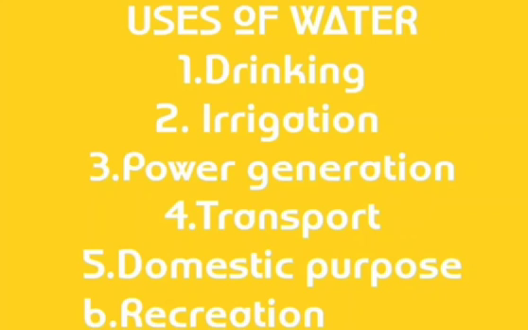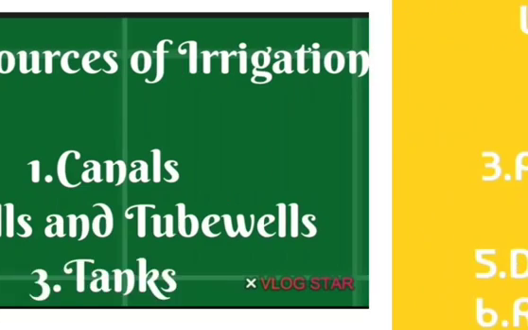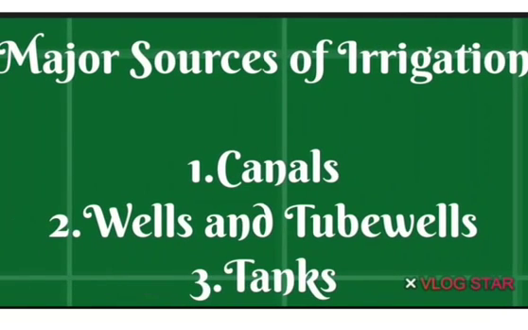For all these things we are using this water. Okay, and you see major sources of irrigation. What are the major sources of irrigation? Canals, wells and tube wells, also tanks. These are all the major sources of irrigation.